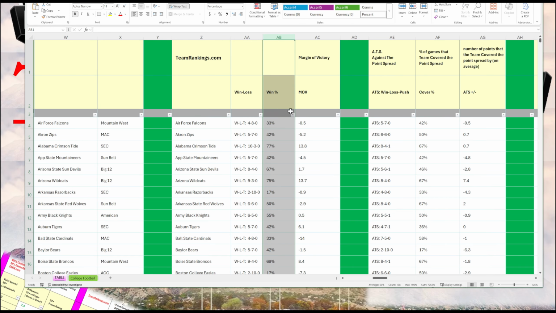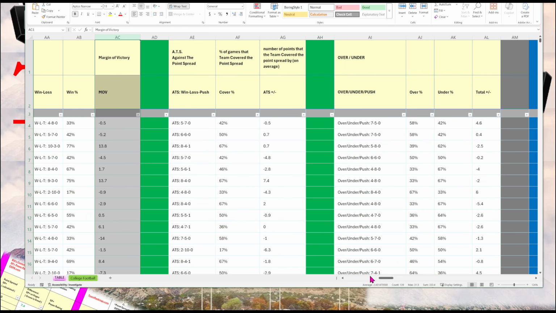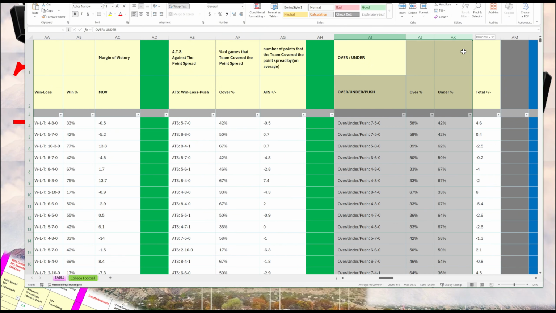So win-loss, win percentage, margin of victory. ATS is against the point spread, the percentage of times that they covered, and the average margin, or the average number of points that they covered by. I also include over and under information.